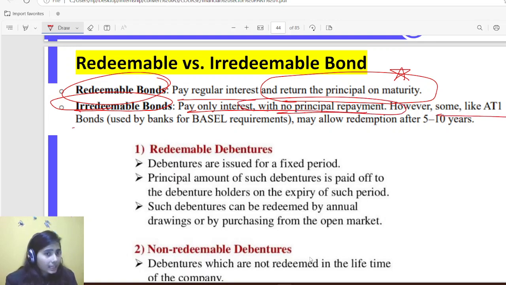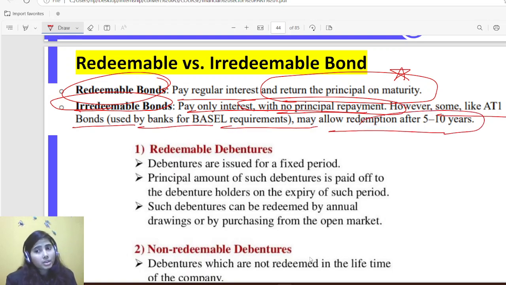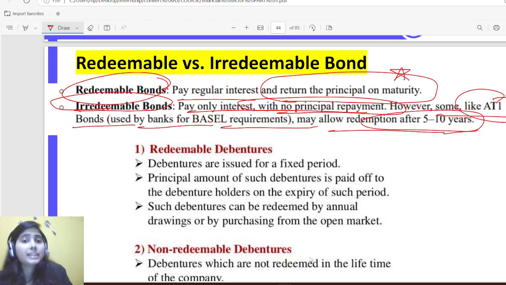However, some, like AT1 bonds used by banks for Basel requirements, may allow redemption after 5 to 10 years. So mostly they are irredeemable, meaning they don't return principal repayment, like AT1 bonds. If you see AT1 bonds, banks pay interest for infinite time, but it depends on their discretion: if they want, they can redeem it after some period of time.